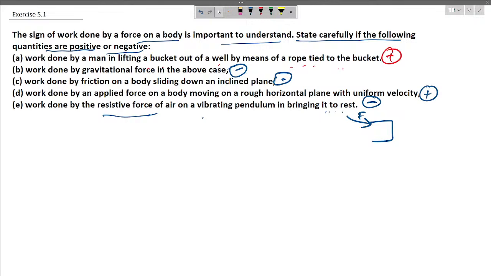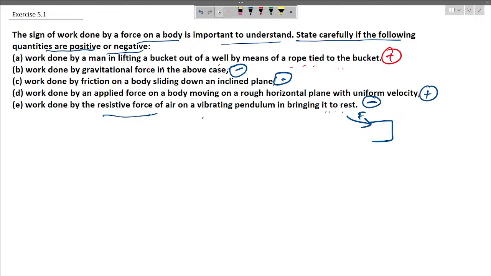So the first question is work done by a man in lifting a bucket out of a well by means of rope tied to the bucket. The question is asking about the work done by a man in lifting the bucket out of the well. It means when the man is applying force in order to lift the bucket, then the motion is in the direction of the force applied. So of course when the motion is in the direction of force applied, then the work done by that force is going to be positive.